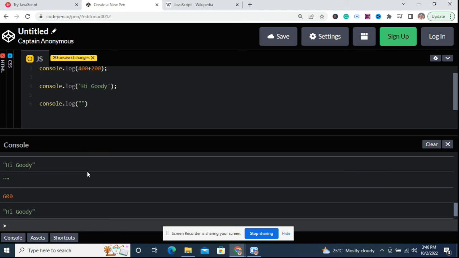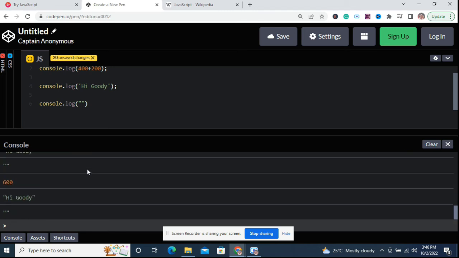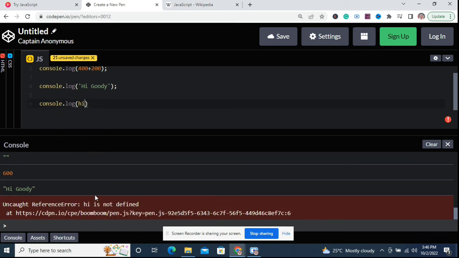So you can use either single quote or double quote. So if you didn't use quotes on it, it will evaluate it as an error. You can see down here that we have the error: hi is not defined.